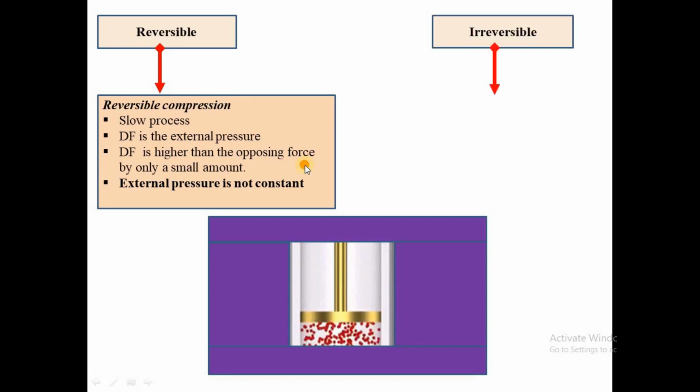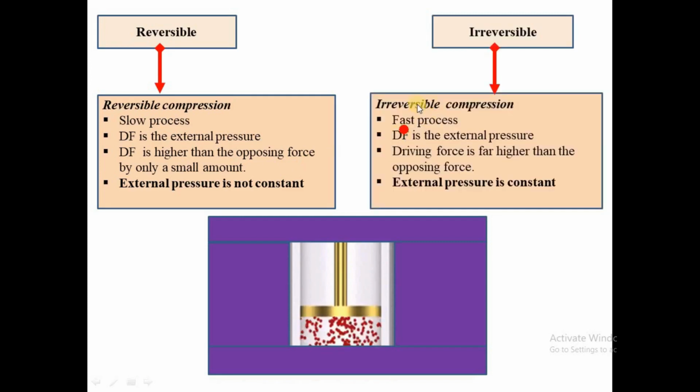So during irreversible expansion, we have a fast process. The driving force is the external pressure, and it is far higher than the opposing force, which is the pressure of the gas. That means here the driving force is the external pressure, and it differs much from the opposing force, which is the pressure of the gas.